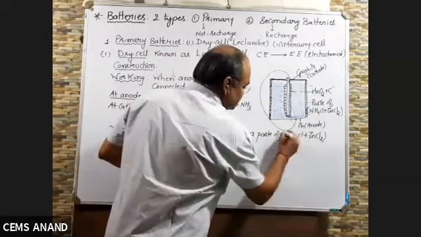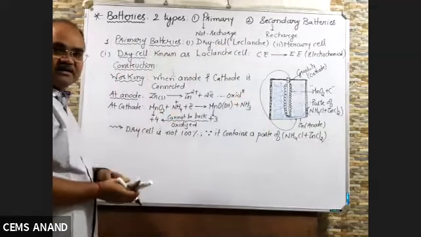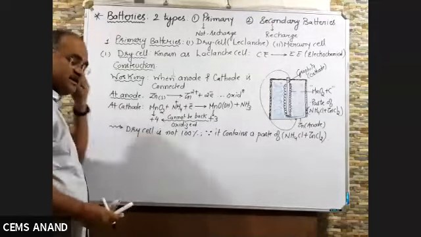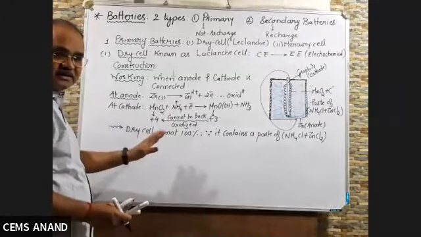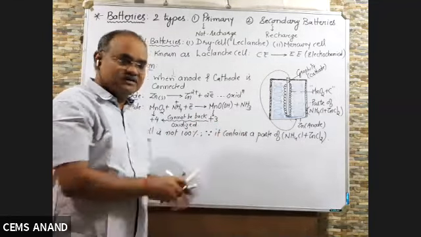And whenever there is a paste, some moisture will be there. So it is not 100% dry. So the question can be asked, if the cell is 100% dry, then what will happen? This is not 100% dry, but if the cell is 100% dry, then it cannot conduct electric current. So this is an important point.